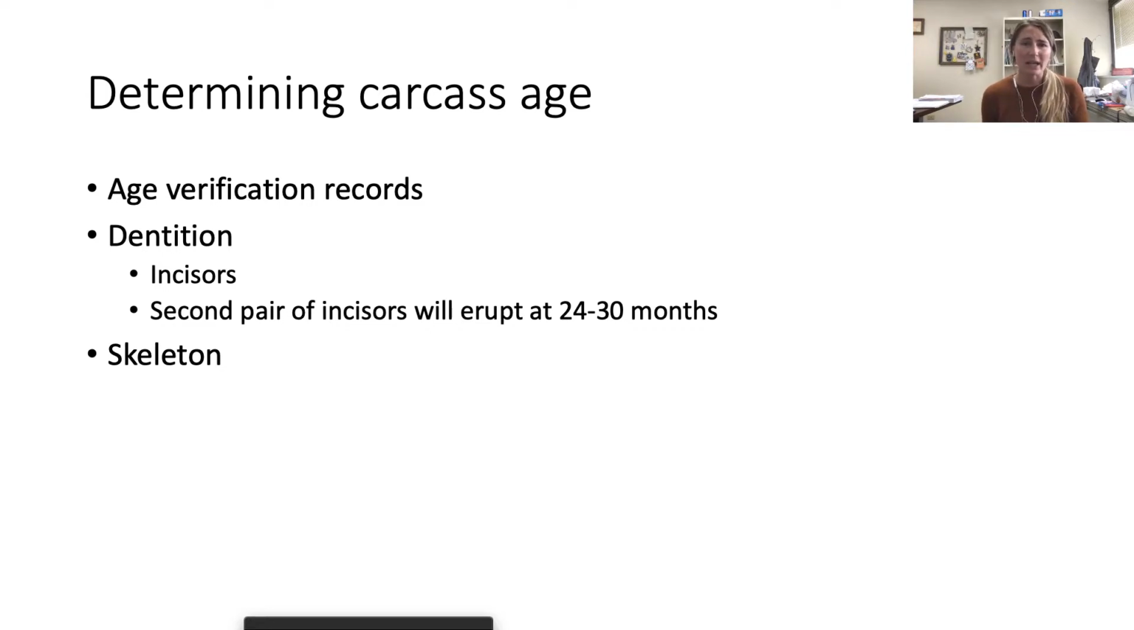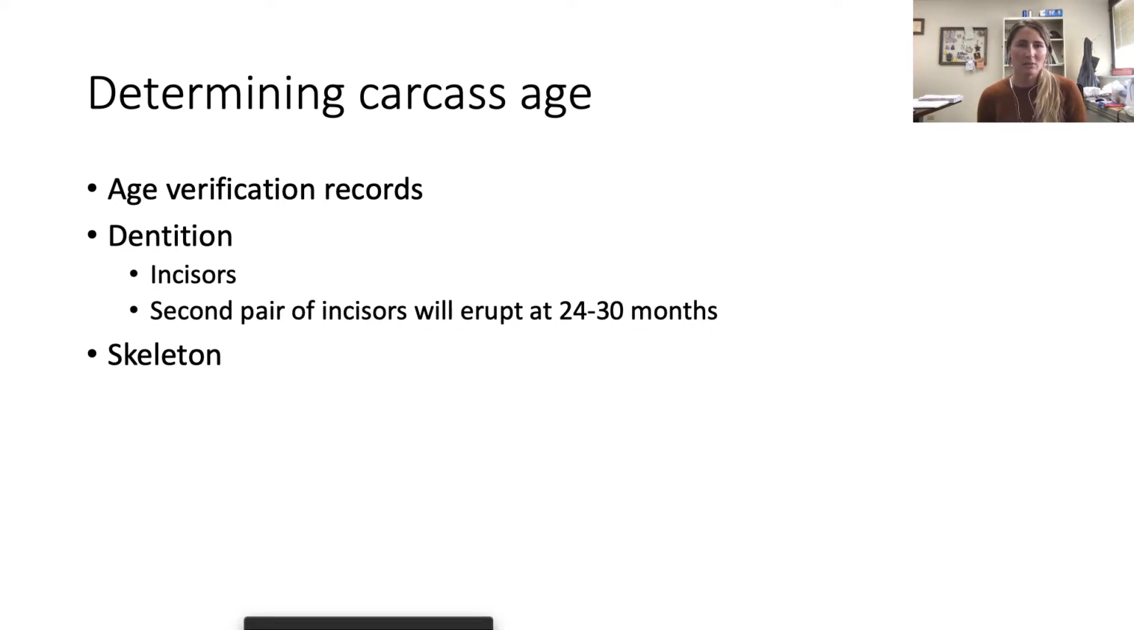Let's say we don't have any age verification records. Then we can use dentition to assess age on the kill floor. This is most commonly used in today's commercial beef industry. The beef plants pay an employee every shift to look at the teeth of every carcass that goes by. So we look at the incisors, not the molars, so that'd be the front bottom teeth, not the back ones. So we don't have to stick our hand in there, we can just visually observe. And we're looking at what those incisors look like. I have pictures of that, so just hold your breath for now.